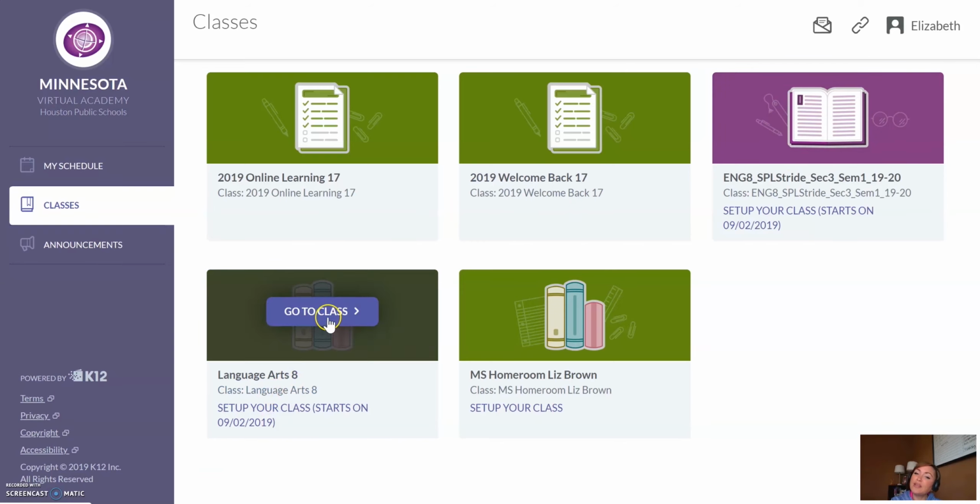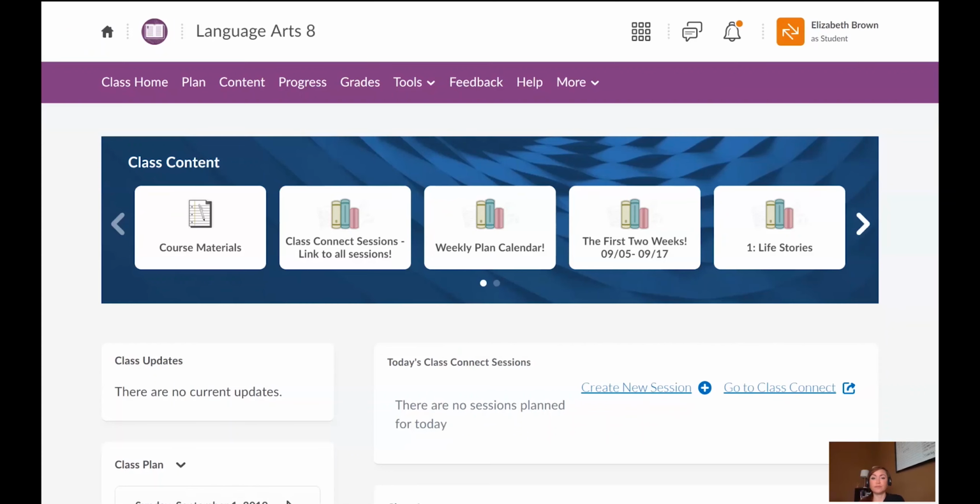And then the one that I'm going to talk to you about today is Language Arts 8. Okay, so this is our Language Arts 8 page, and your view might look a little bit different from mine. Currently, I log myself in as a student instead of a teacher, but still my view is going to be a little bit different than what you see.